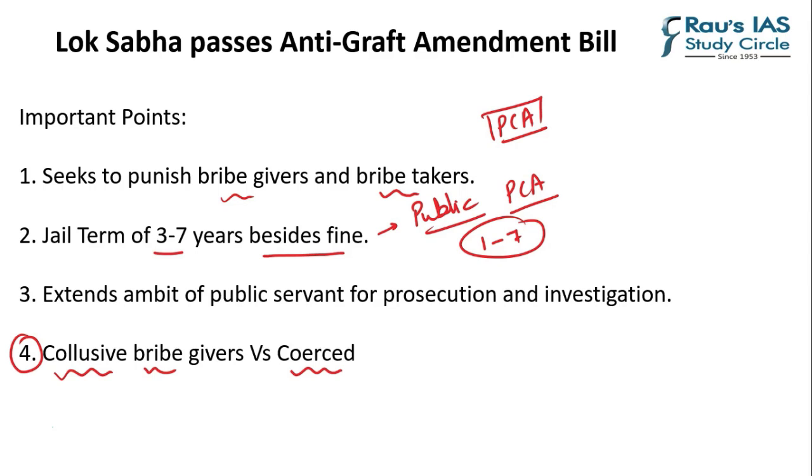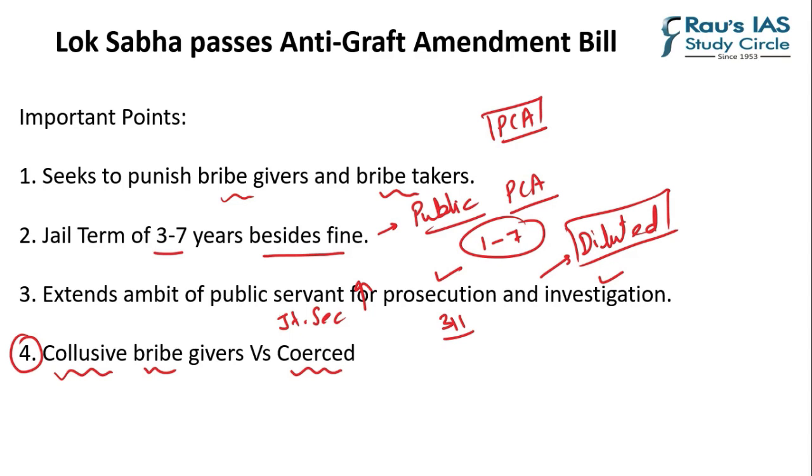Third, it extends the ambit of public servants for prosecution and investigation. Earlier, because of some protection given by the Constitution under Article 311, for a Joint Secretary and above level officer, you had to acquire prior approval for investigation as well as for prosecution. But now this ambit will include all public servants. So this is something which has diluted the basic idea of the anti-graft bill, which has been debated heavily in the Parliament. Now, last but not the least is collusive bribe givers versus coerced bribe givers.